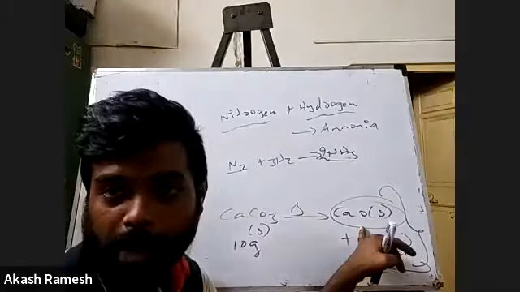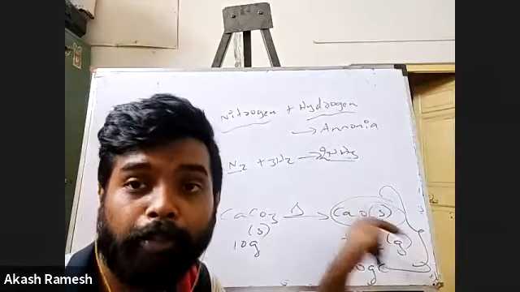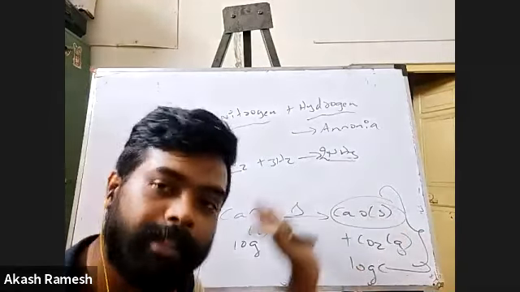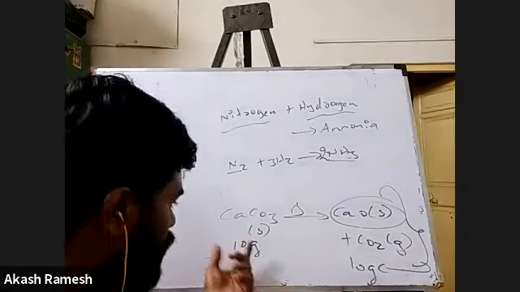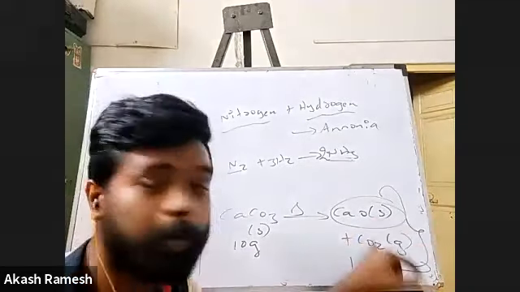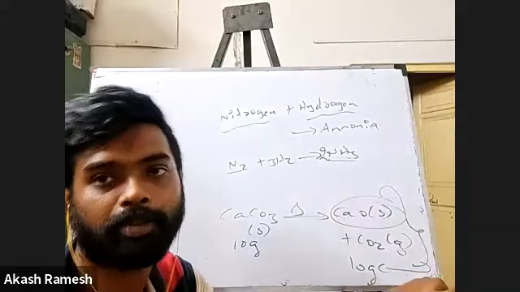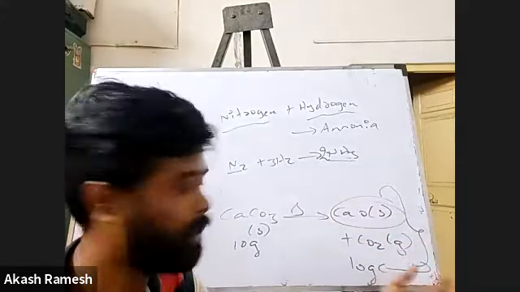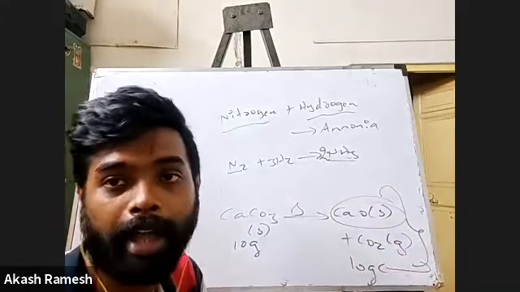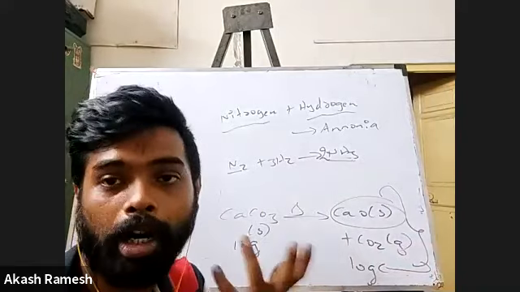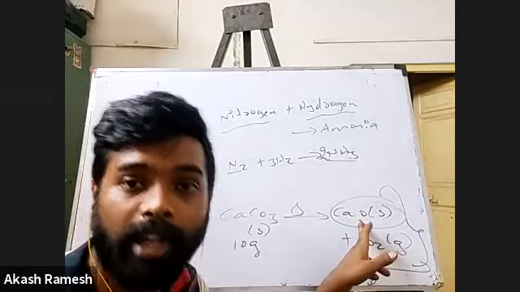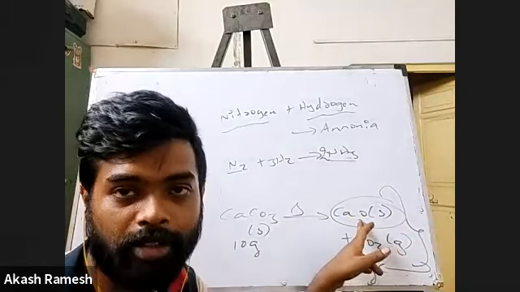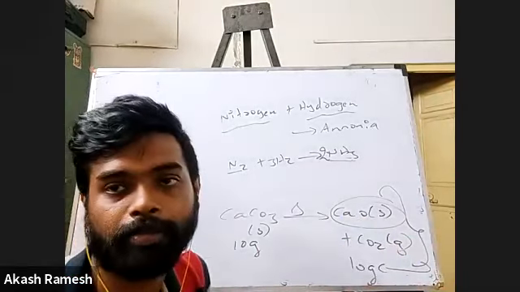Ideally, this and this put together should be 10 grams, but we will not be able to realize it because CO2 is a gas and escapes. So whatever weight you measure will be the weight of calcium oxide only, and that's why we see a mismatch.